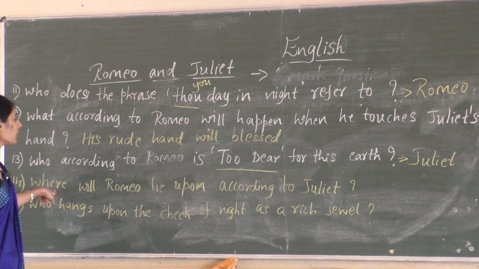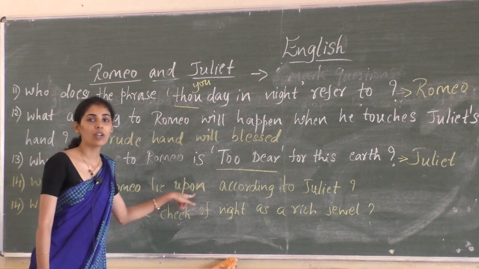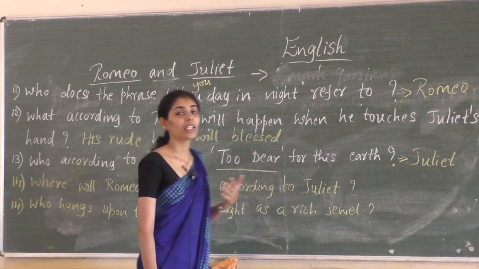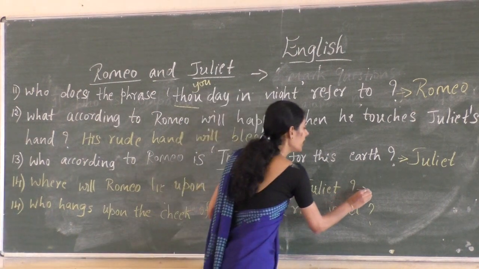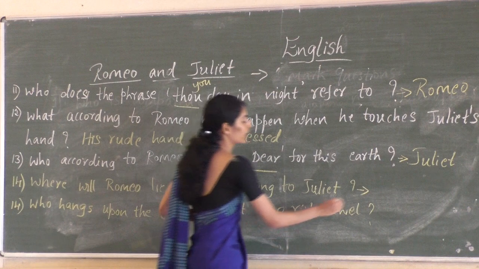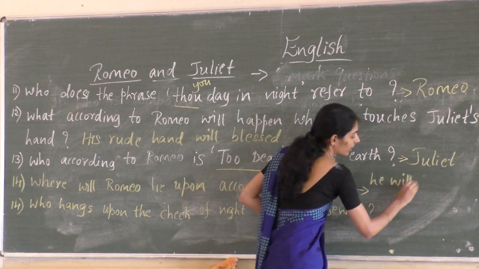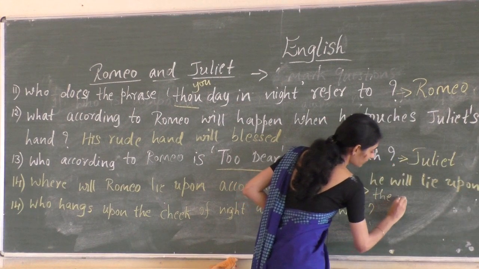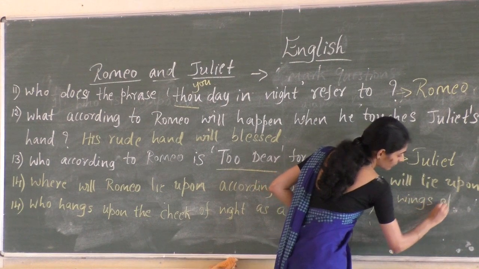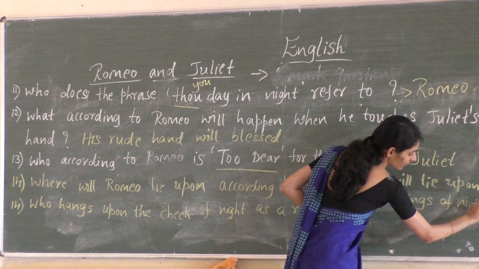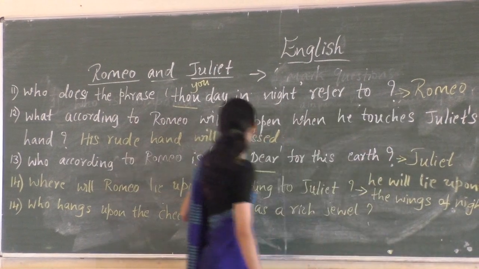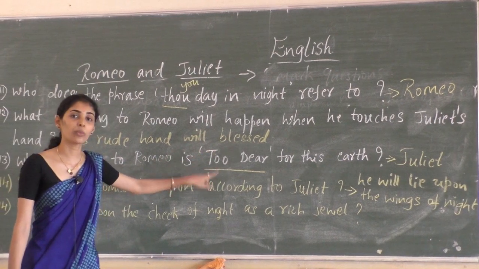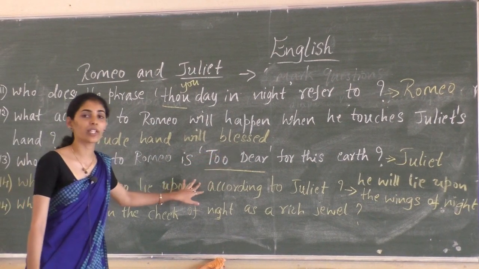And the next one, where will Romeo lie upon according to Juliet? She describes this while welcoming the arrival of Romeo, where she says that he will lie upon the wings of night. So the answer for the 14th question: he will lie upon the wings of night.